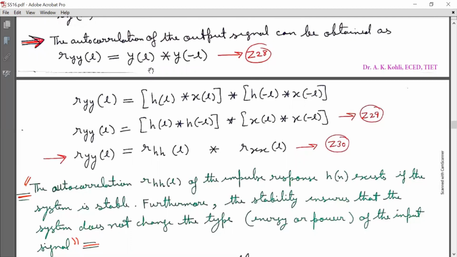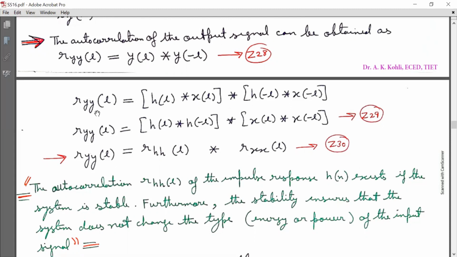Now substituting the value of y[l] and y[-l] in equation Z28, that leads to R subscript YY[l] is equal to (h[l] linearly convolved with x[l]), which is further linearly convolved with (h[-l] convolved with x[-l]) as shown.